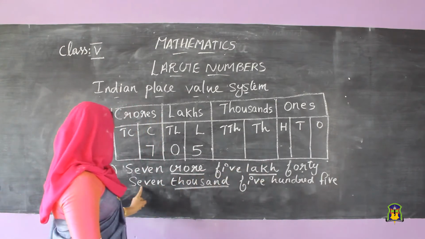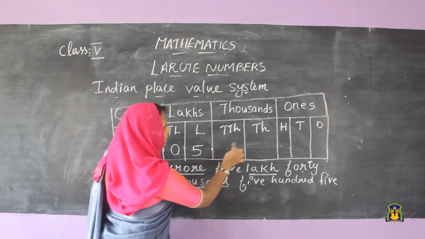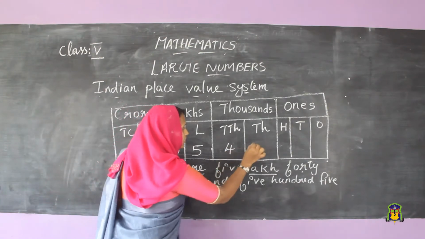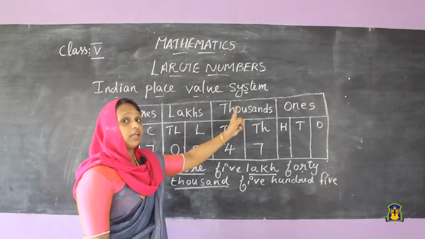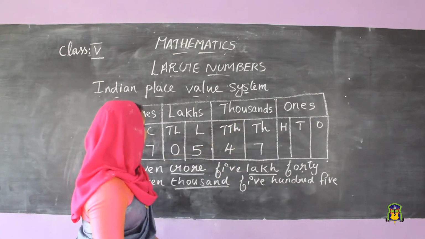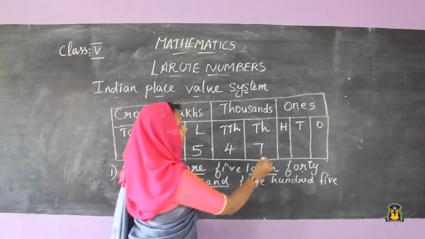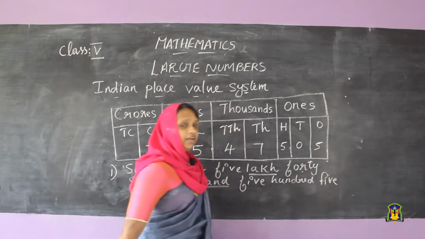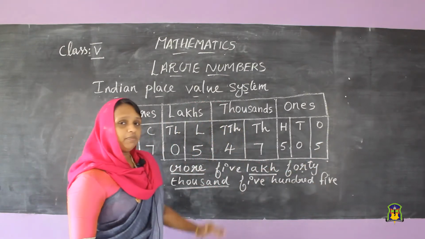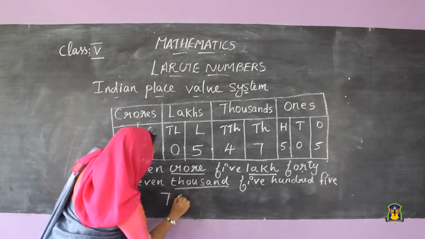Then 47,000: 47 comes under the thousand period. Then 505 comes under the ones period. So we get the number.